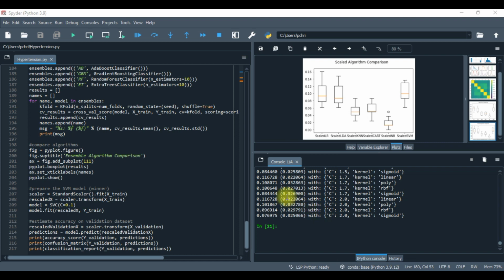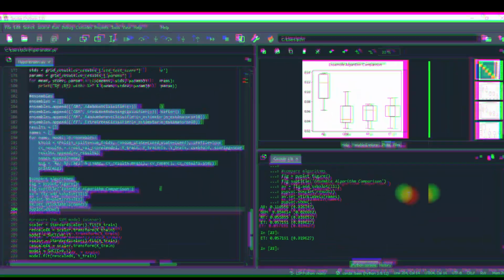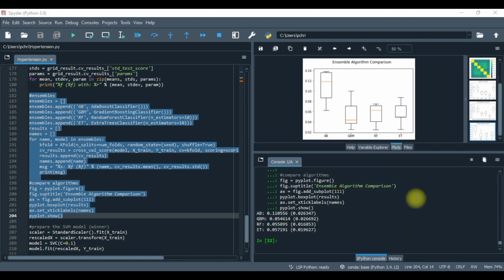Now what we will do is focus on the ensembles with AdaBoost, gradient boosting, random forest, as well as extra trees. Ladies and gentlemen, we finally have the results for the ensemble algorithm comparisons.